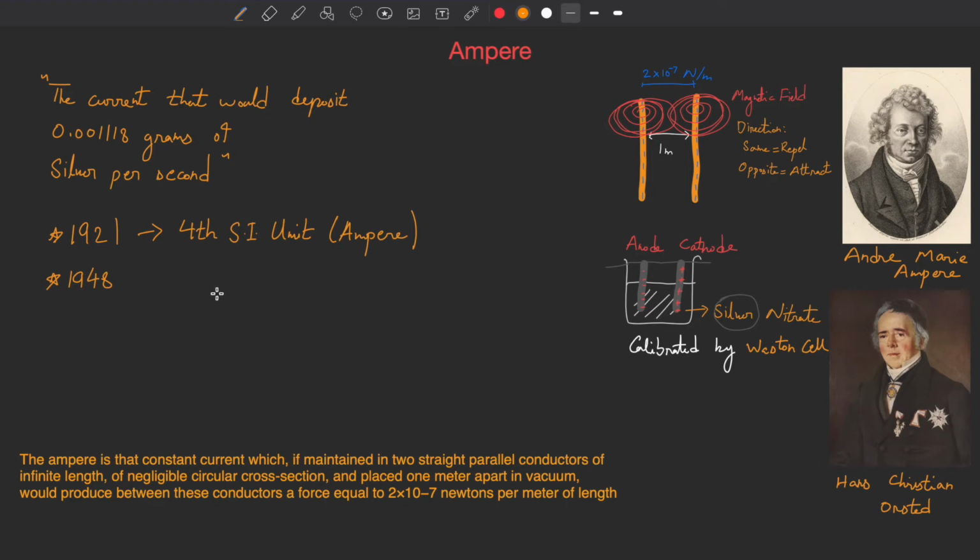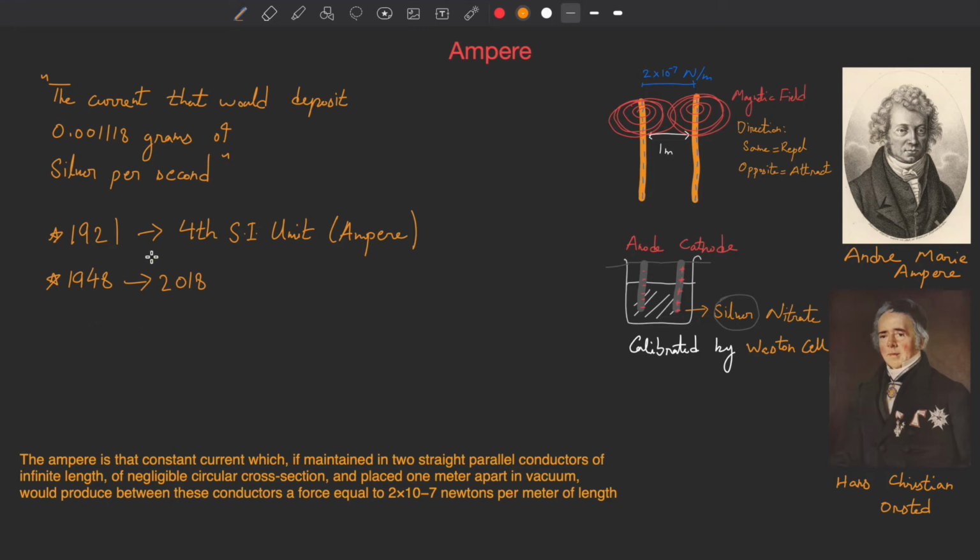This is the definition that I told you about, and it remained until 2018, 2019, same. At that time it was beginning to change. You can say it started in 2018. At this whole timeline, the ampere was based on Andre Marie Ampere's experimentation, and it remained so.